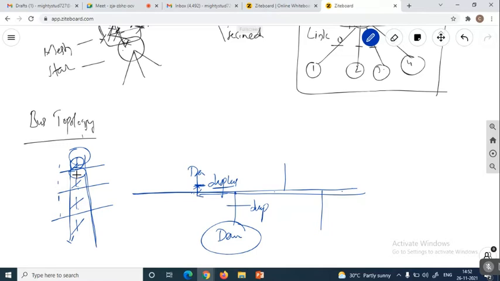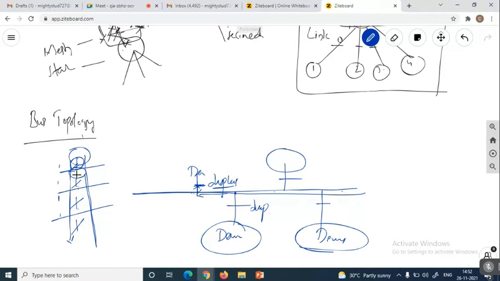After some time it releases some other drop, and the data is transferred to the other device also. In that way the data is transferred one by one. So we can say that every time the data does not go through a dedicated link, as in mesh and star, in the bus topology.